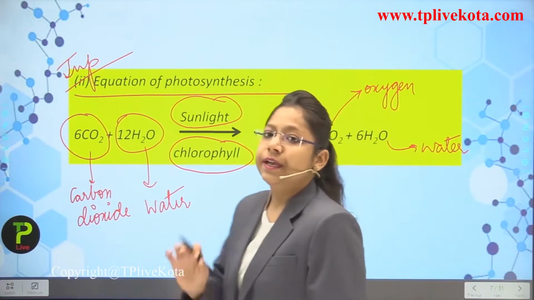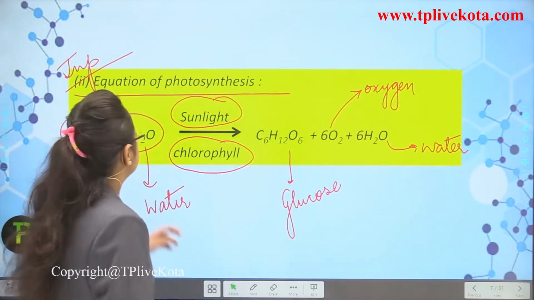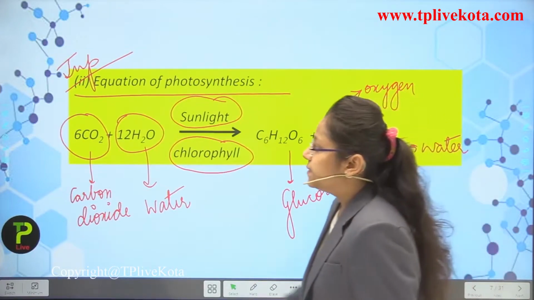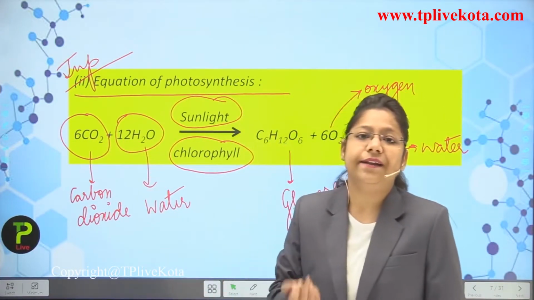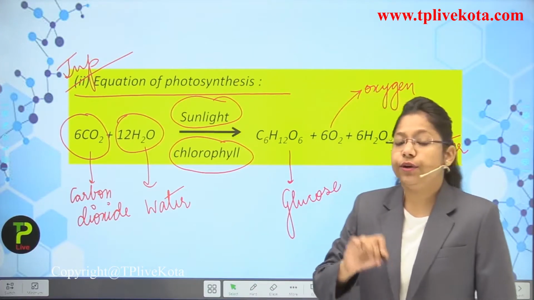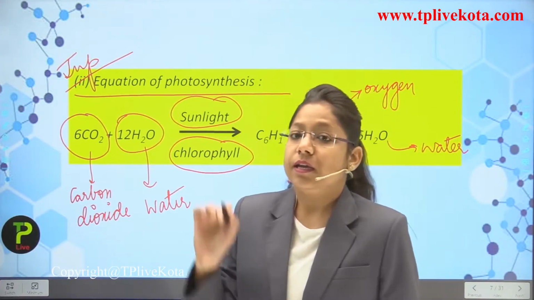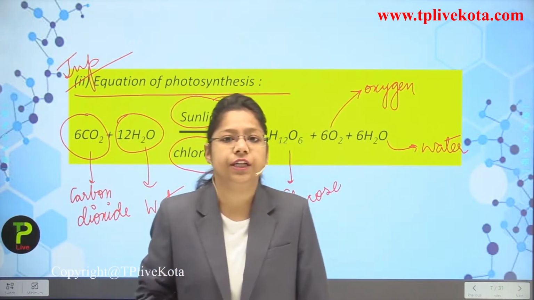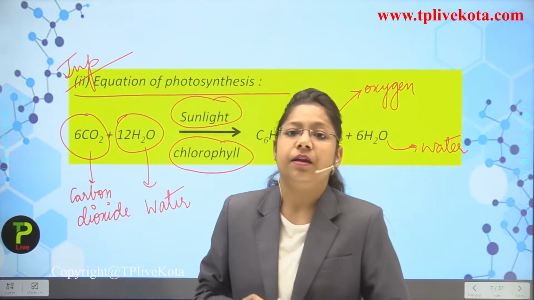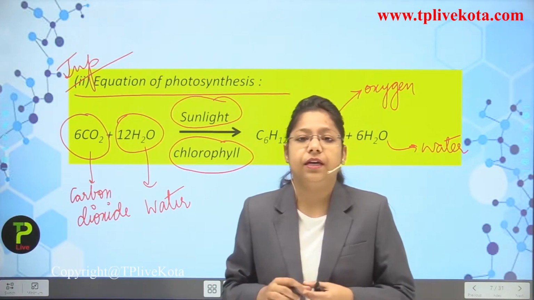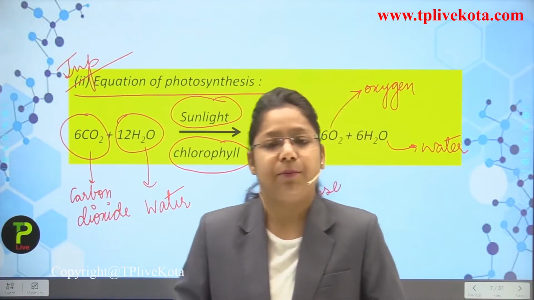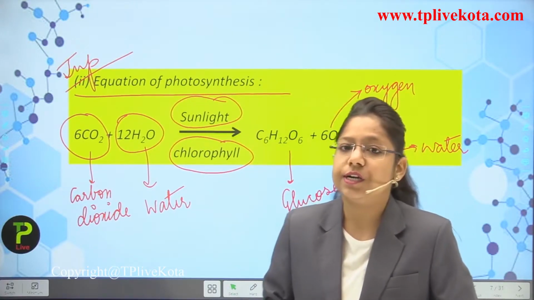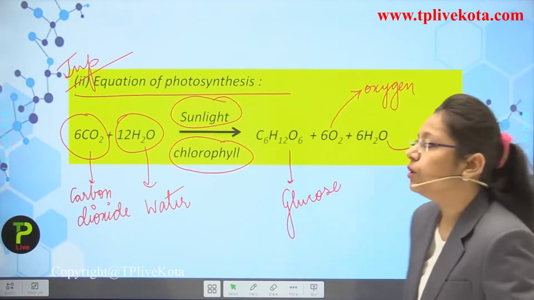Now students, you can see here, there are numbers written on the molecules. So, this is 6, this is 12. Now, why have they been written? Actually, you have read chemistry. In chemistry, you have read the law of conservation of mass, according to which we balance the chemical reaction. So, this is the chemical reaction which has been balanced by putting the numbers in front of the molecules. Okay, students? So, this is the equation of photosynthesis.